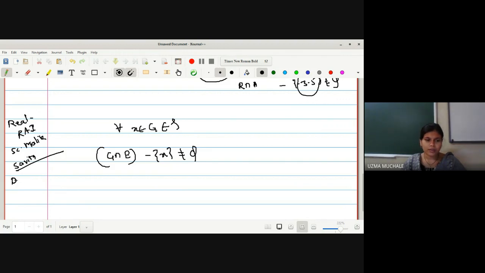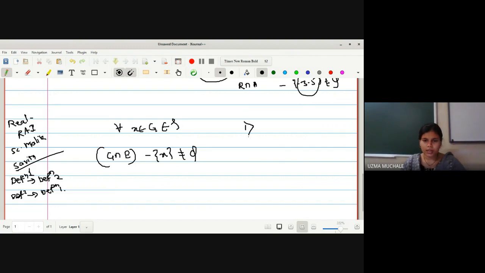How definition 1 implies definition 2, or in another way, definition 2 implies definition 1. Because there are two different definitions for the limit point. Once we are saying at least one point other than x, and once we are saying infinitely many points other than x. How they are equal, we can see here.